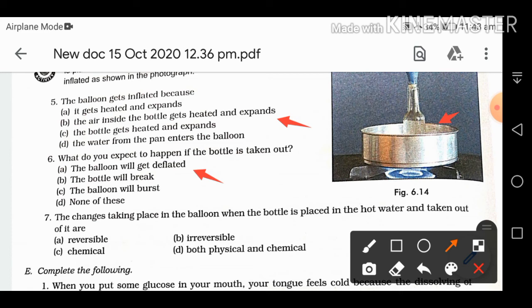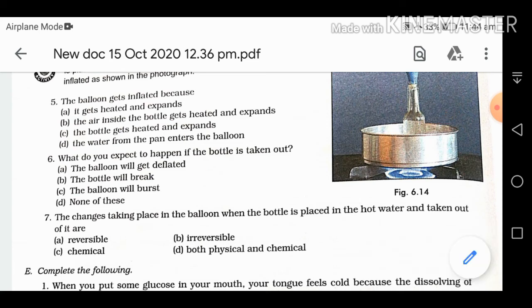Seventh one, the change taking place in the balloon when the bottle is placed in hot water and taken out of it is a reversible change. First it gets expanded, then it gets contracted. So we reverse the condition, first we heat it, then we cool it. After reversing the condition, the change will reverse, so it is a reversible change.